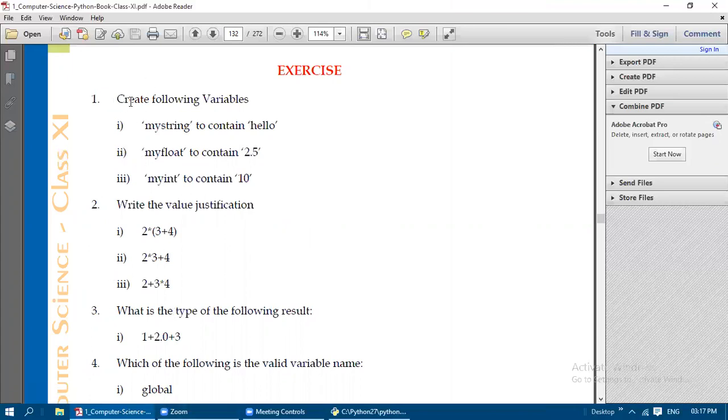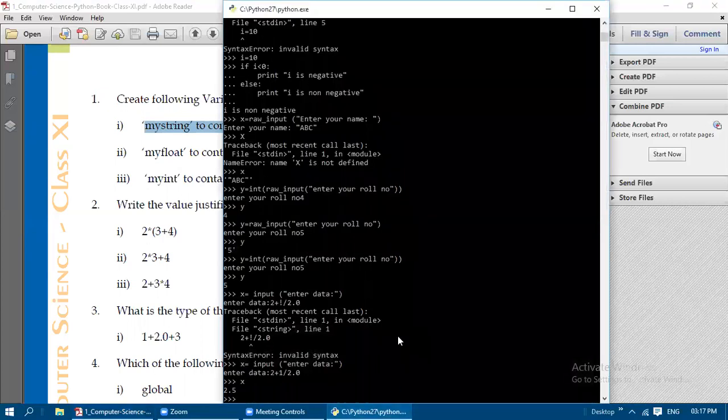So the first question: create the following variables. That means you need to create the variable for the following. My string is a variable to contain hello. I'll say only one question's answer alone; the remaining two you just try on your own. So my string is a variable name equal to, within double quotes or single quotes, you just write hello. I'll show it here.